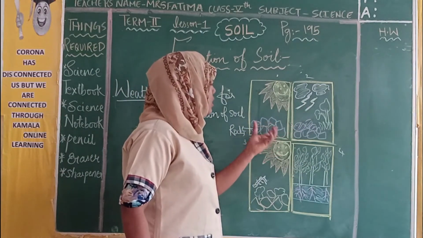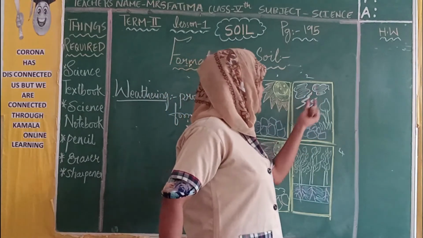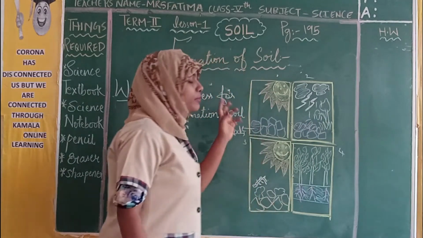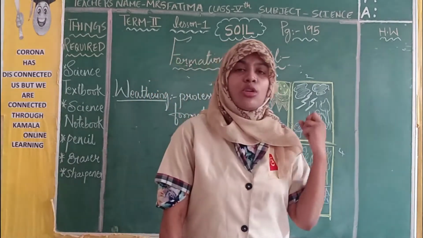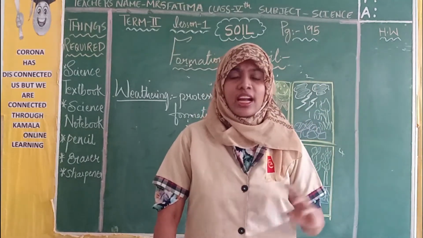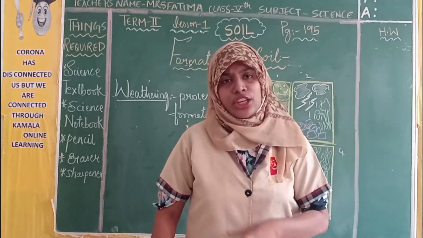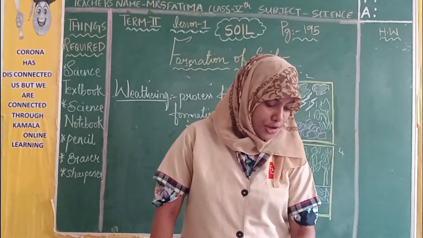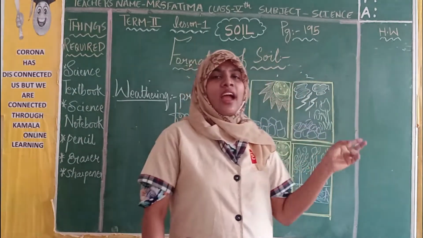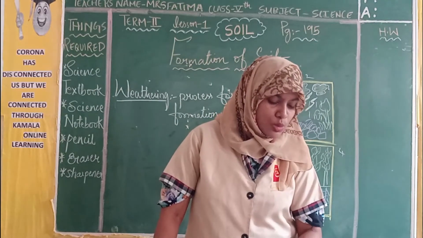Because it is continuous and prolonged, continuously the sun rays fall on rocks, every year we have rain, and wind blows continuously. Continuous and prolonged exposure of rocks to rain, sunshine and wind causes them to crack and break into small pieces.